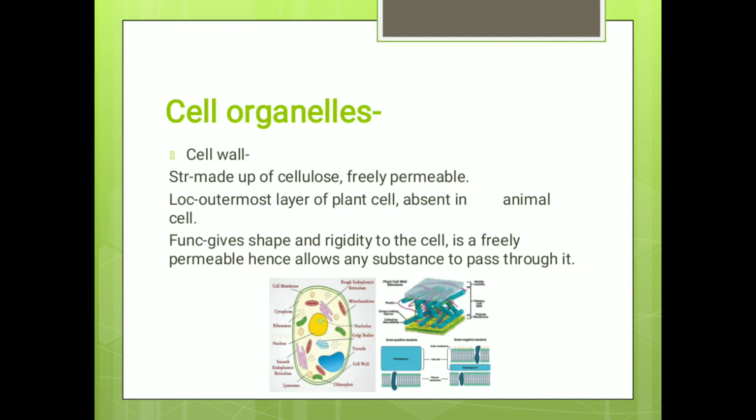Now there are some cell organelles, that are the cell body parts. Okay. The first is the cell wall. Cell wall is made up of cellulose and is freely permeable. What is freely permeable? It will let any substances in. The location of it is the outermost layer of plant cell, but it is absent in the animal cell. The function of it is to give shape and rigidity to the cell and, being freely permeable, it allows any substance to pass through it.